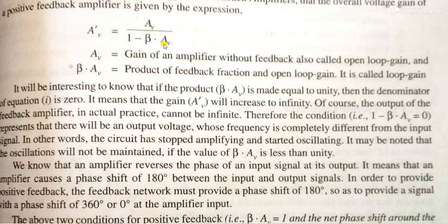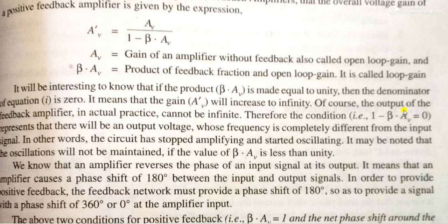When this product is 1, 1 minus 1 becomes 0, and anything divided by 0 means the gain A'V increases to infinity. Of course, the output of a feedback amplifier in actual practice cannot be infinite. It has some finite value.